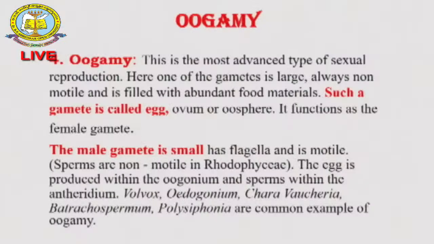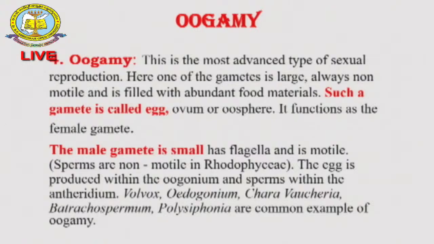Next is anisogamy. Here anisogamy means, as we clearly observe, one is a male reproductive organ and the second is a female reproductive organ. Unequal gametes are there; we call that anisogamy. The third one is oogamy. Oogamy is a little more advanced type of sexual reproduction.